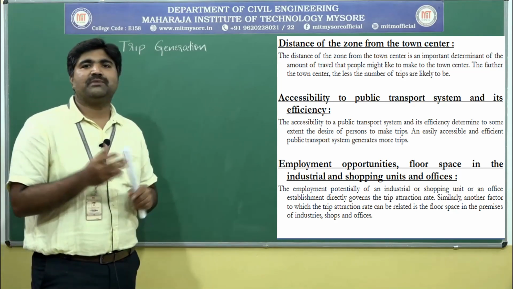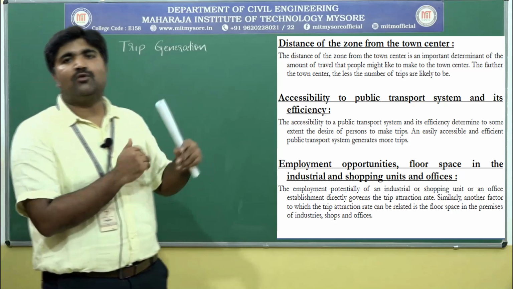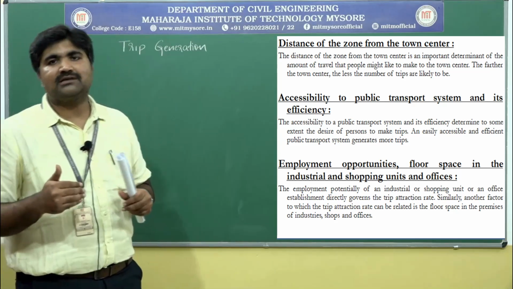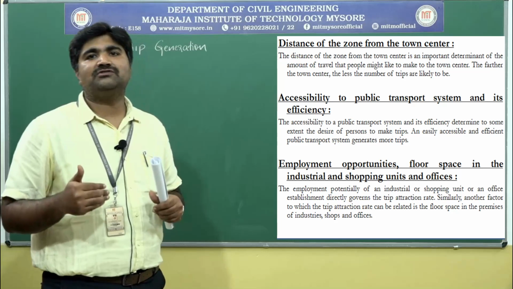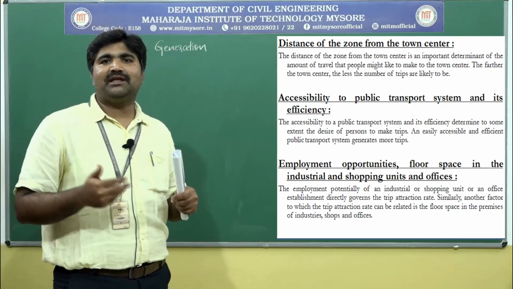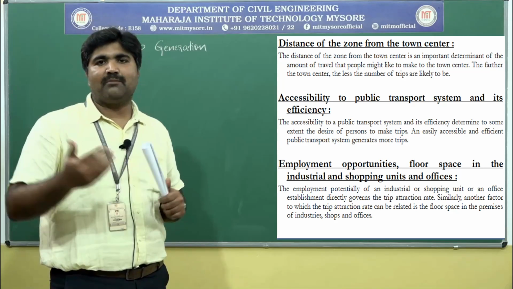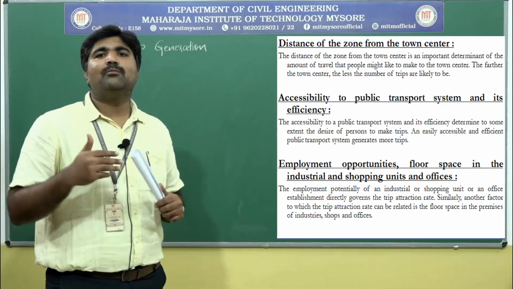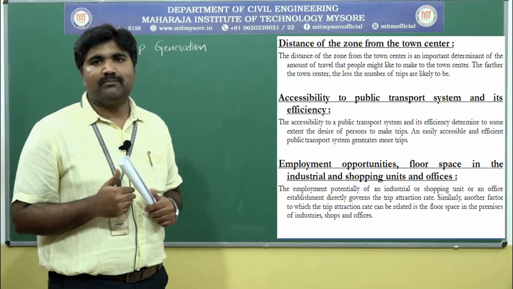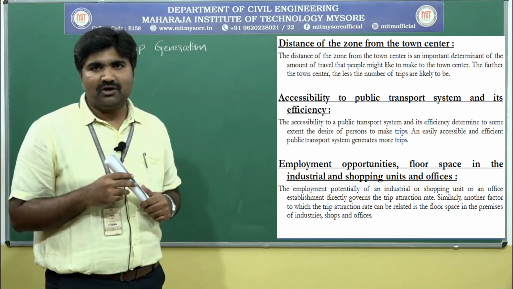Next, car ownership, meaning private vehicle ownership. Who has a private vehicle? Because as we know, the private vehicle gives more convenience, flexibility, and comfort for our movement. We may make more number of trips. When we have our own vehicle, we make more number of trips, because we have more flexibility.